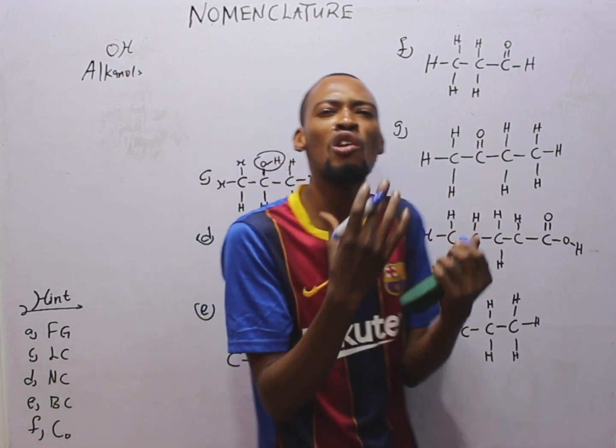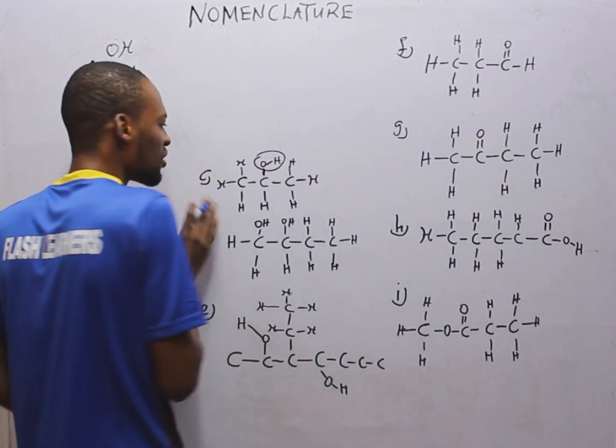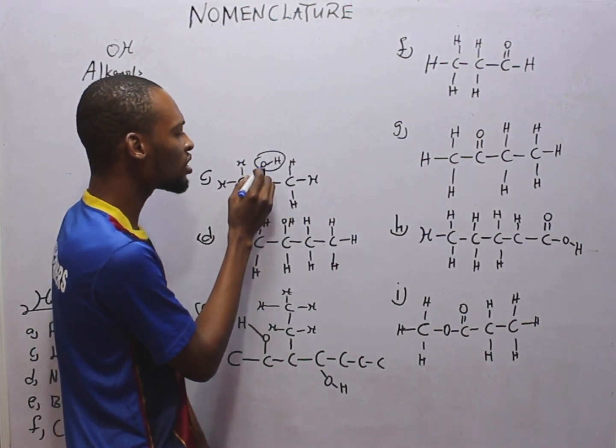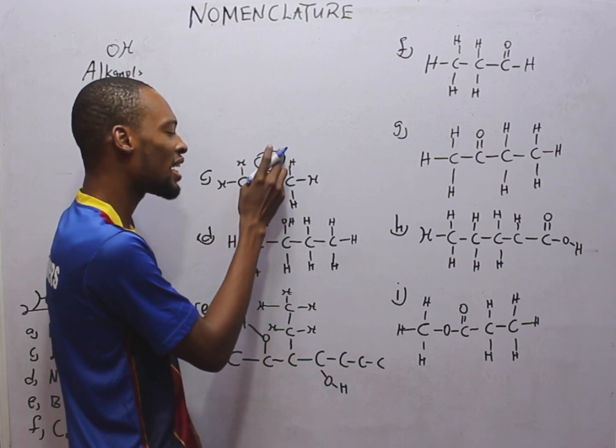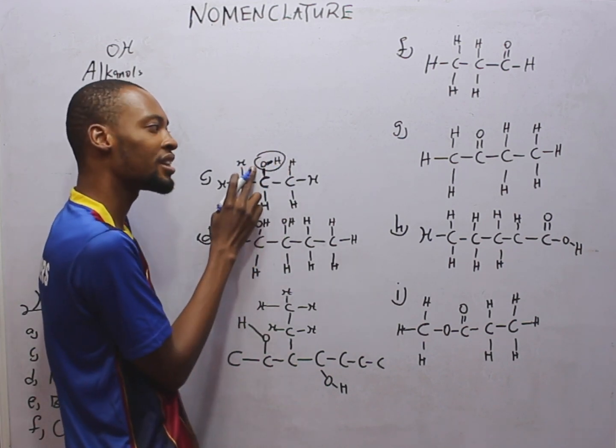Alkanols, or alcohols. That is the OH functional group. How do you know alkanols? You see the carbon. From carbon, there is one bond to oxygen, and from oxygen, there is one bond to hydrogen. Oxygen can carry 2 bonds, 1, 2, so it is complete.